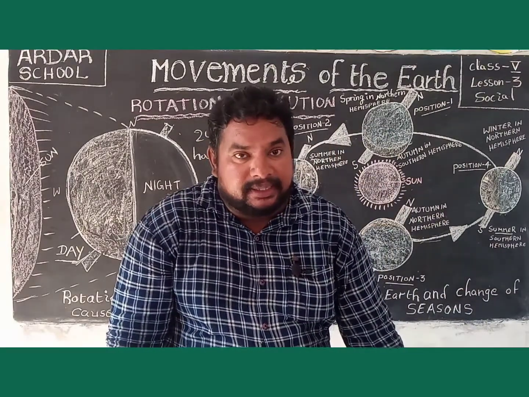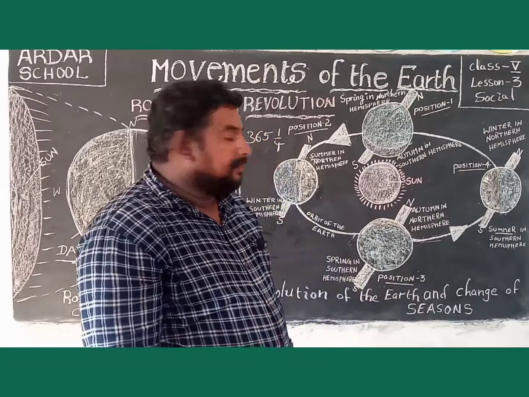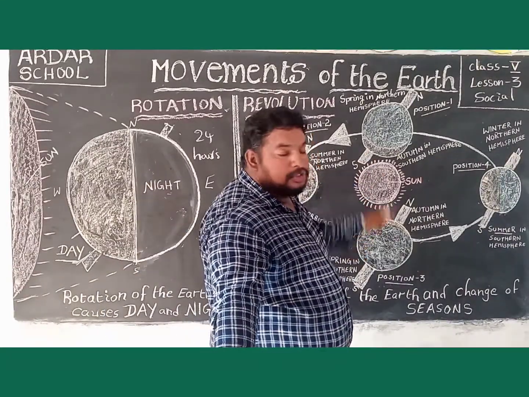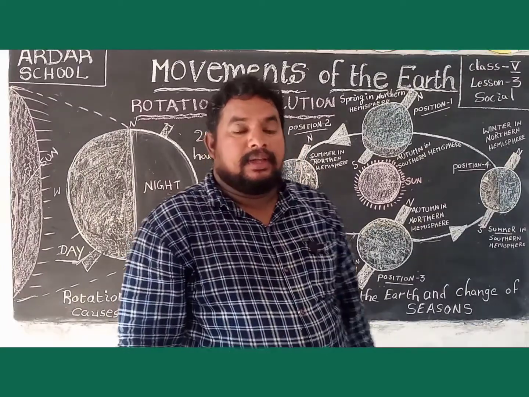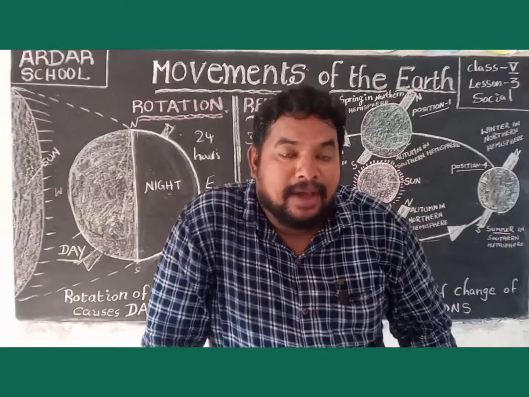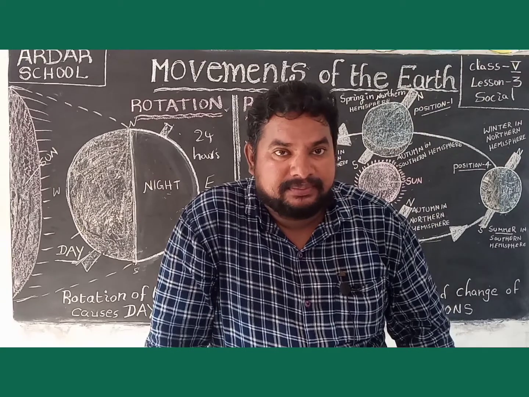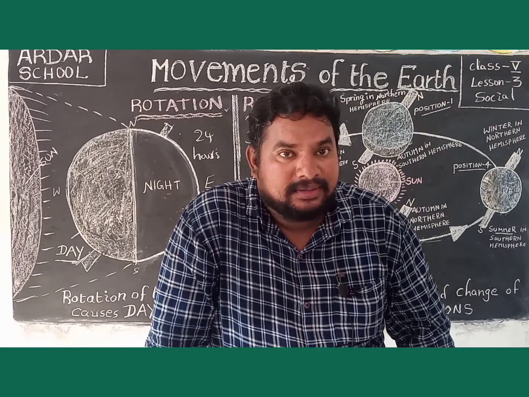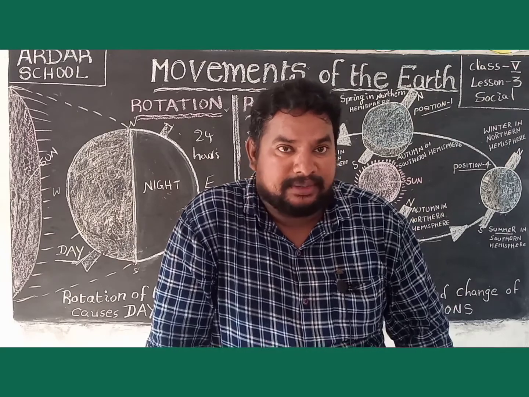Did you notice, children? That's why the places in positions 3 and 1 are neither very hot nor very cold.